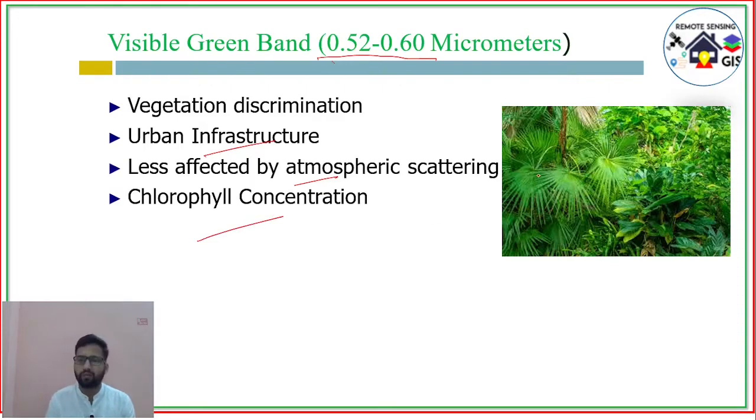Same as water, because vegetation reflects the green band and absorbs blue, red and other bands also, vegetation looks green, as it is highly reflective in the green band.